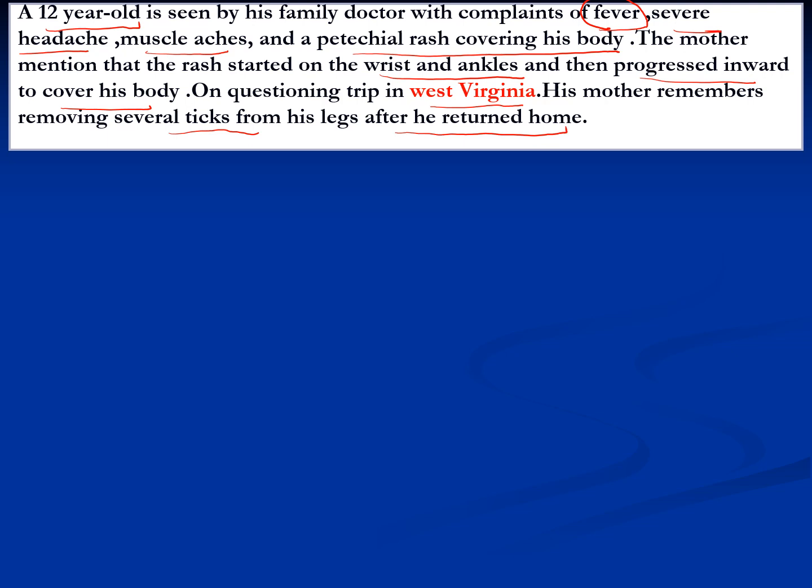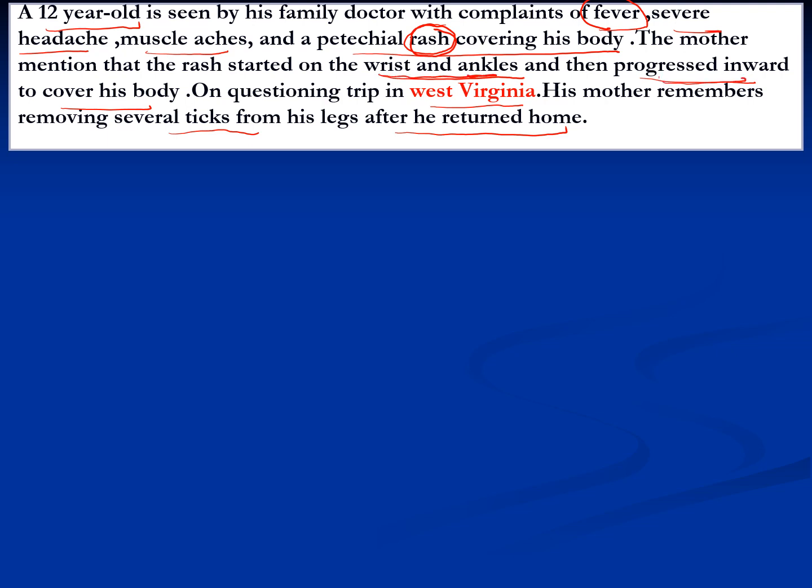Now, students, what you have to concentrate on here is that every clinical vignette that is presented to you is really challenging, and definitely there's a solution or clues that you have to crack. If you want me to guide you properly, the thing you have to focus on is basically the rash which is covering his body, but mind you, the rash started on the wrist and ankles, then progressed inwards.